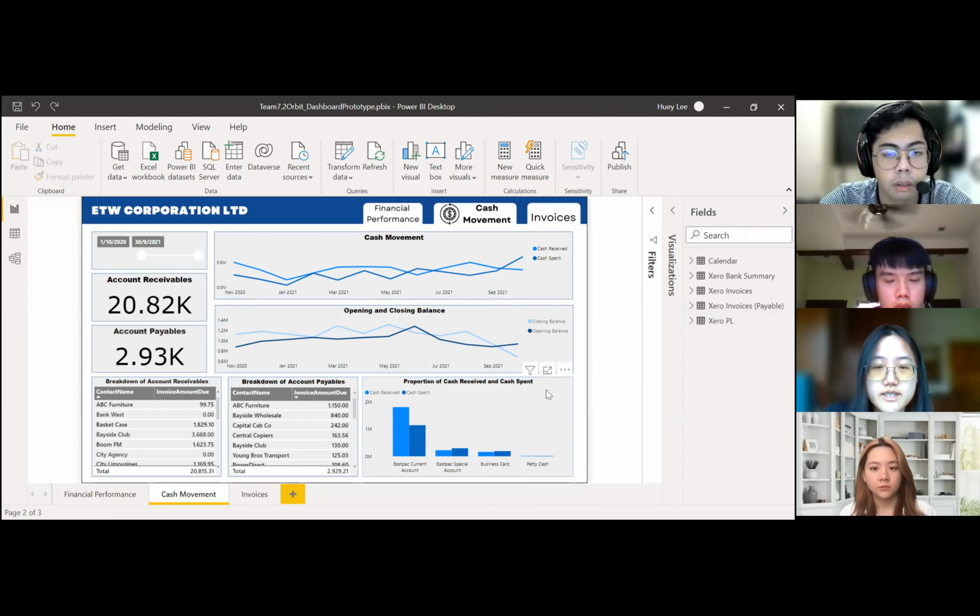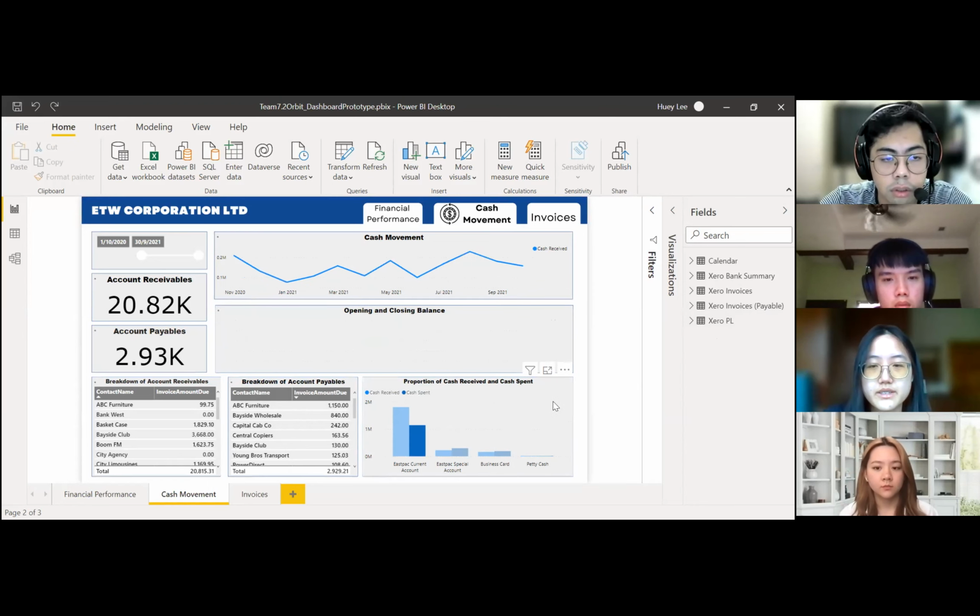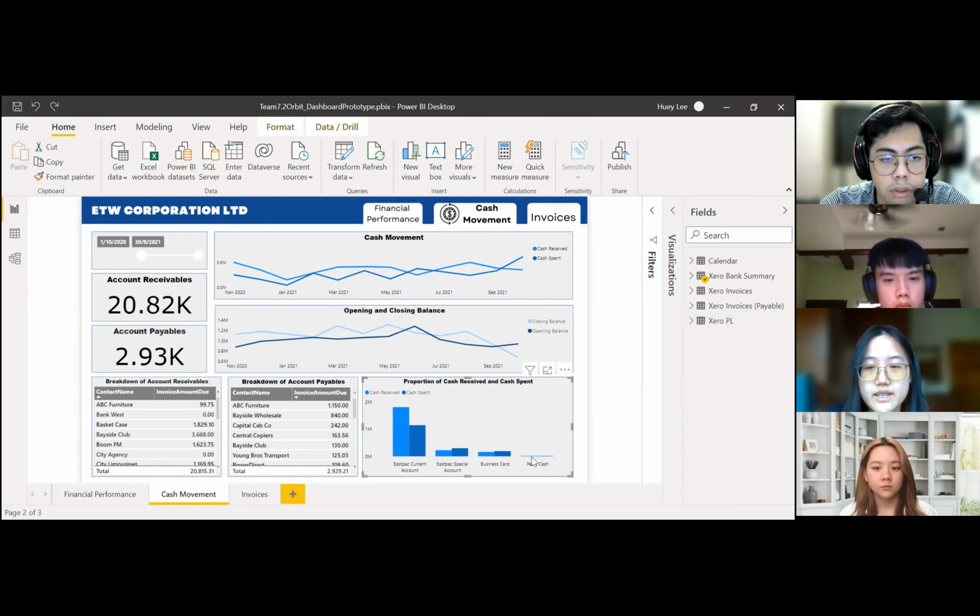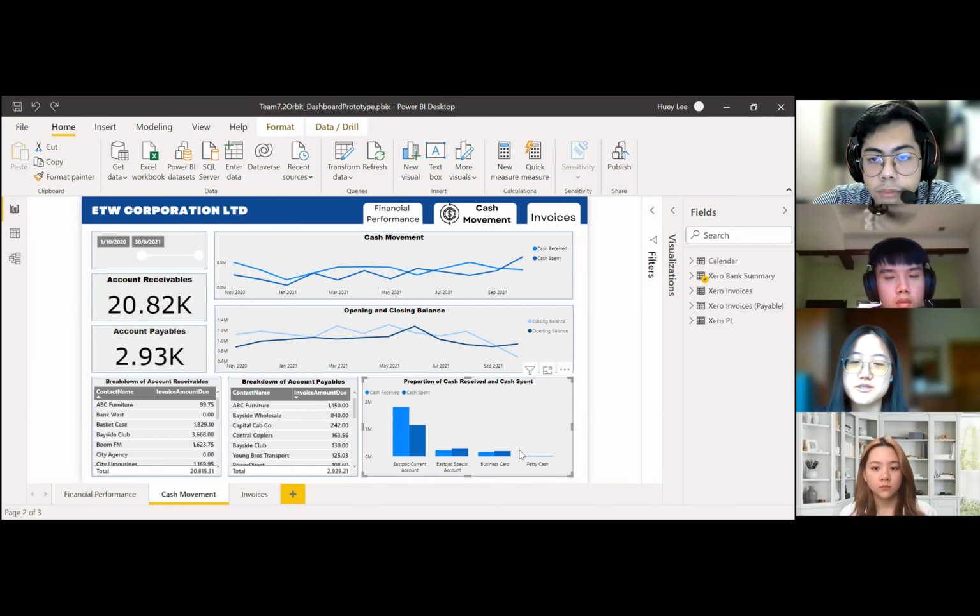We can see that for cash received and cash spent, the transactions are mostly in the Eastpac current account, as that has the most cash received and cash spent. And the petty cash has the least transactions, which is reasonable as big transactions should not go through petty cash as it carries a high risk. So that's all for the cash movement.